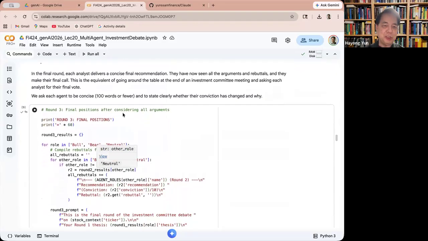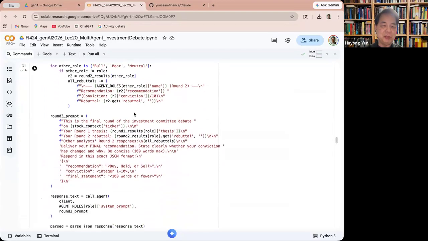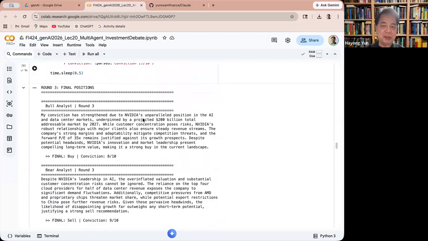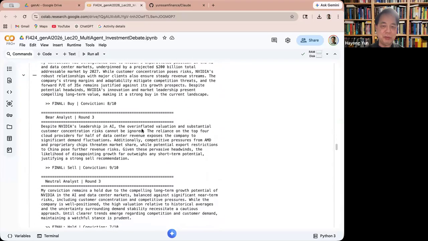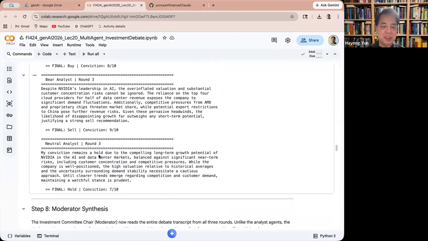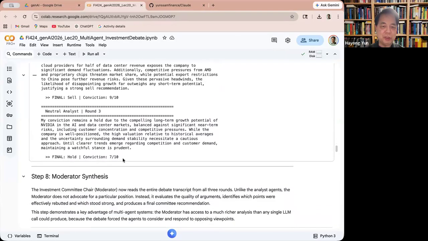Okay, and then the final position: here each analyst delivers a concise final recommendation. They have seen all arguments and rebuttals, and they make the final call. We ask each agent to be concise, 100 words or fewer, and to state clearly whether the conviction has changed and why. So these are the third round prompts. And you can see that the conviction strengthened here. Despite NVIDIA's leadership, the valuation risk is substantial and cannot be ignored. So the conviction for sell is here, and the neutral analyst's hold conviction is 7.